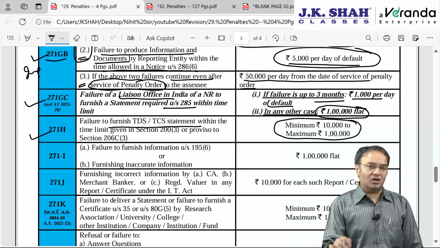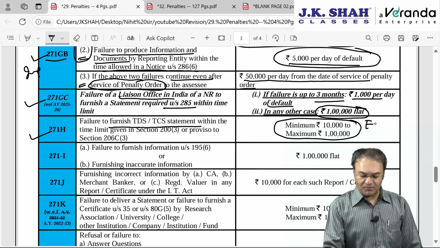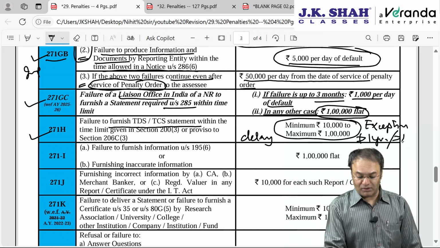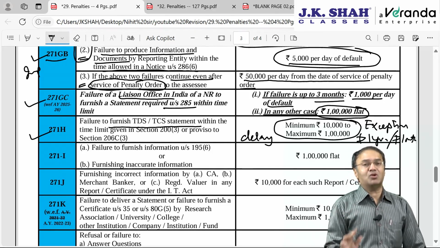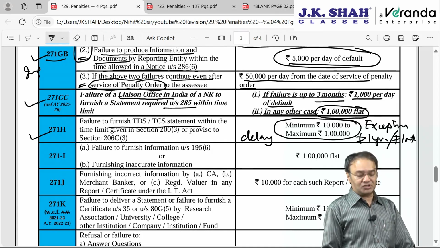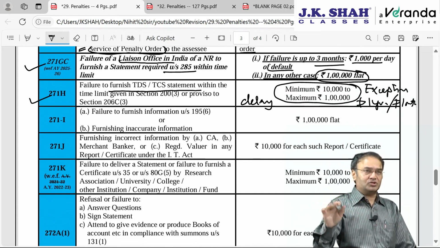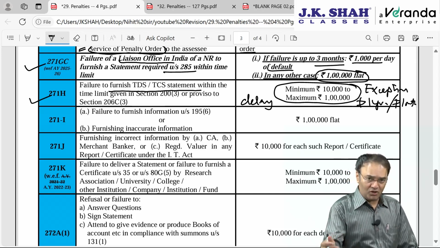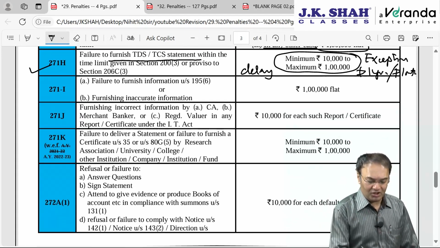Here, amendment: earlier there was an exception out here. That exception was that if the delay is not more than 1 year, no penalty. Now instead of 1 year, Nirmala Sitharamanji has drastically brought it down to 1 month. If the delay is up to 1 month, then no penalty, provided the TDS amount is deposited along with fees and interest. If the statement is not furnished up to 1 month from the due date of filing the statement, then no penalty will be levied.